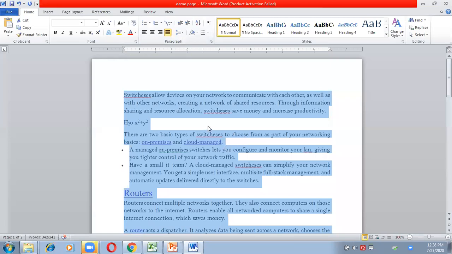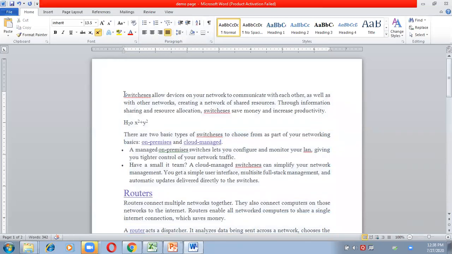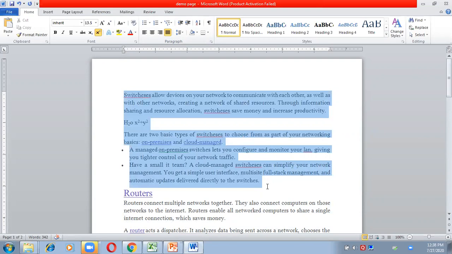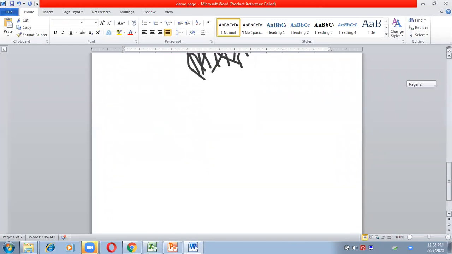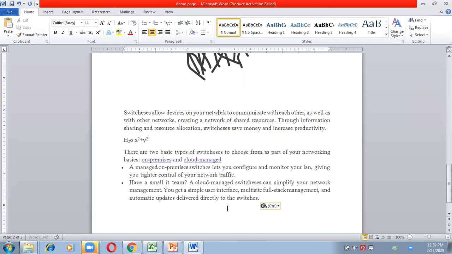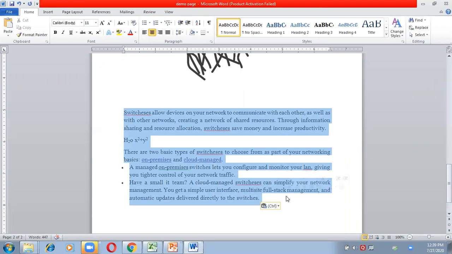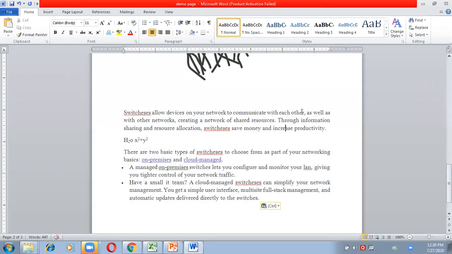Justify means all the lines will be of equal length. Suppose I copy only this area and paste it again. Now see what the use of justify is.